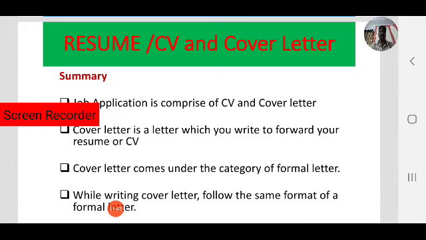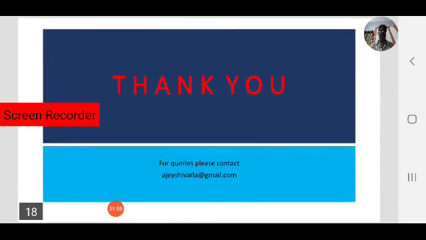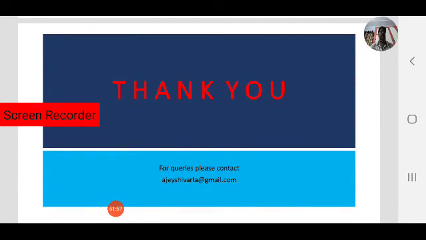So, various types of cover letters. We have observed 3 samples in the lesson. In the next lesson we are going to learn about an important part of a job application, that is the curriculum vitae or resume. We are going to learn how to write a resume, how to write a curriculum vitae.